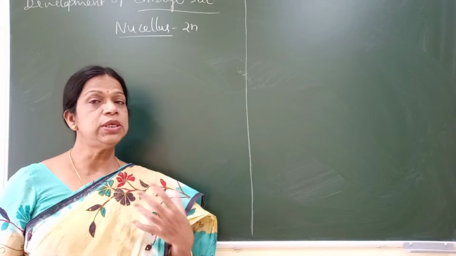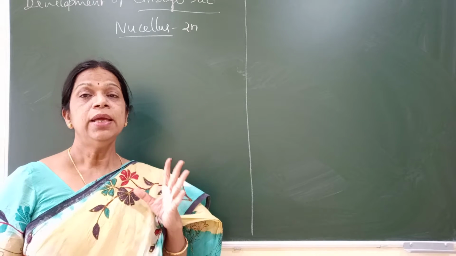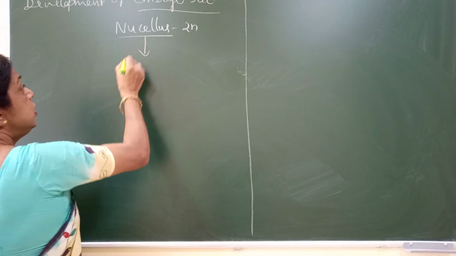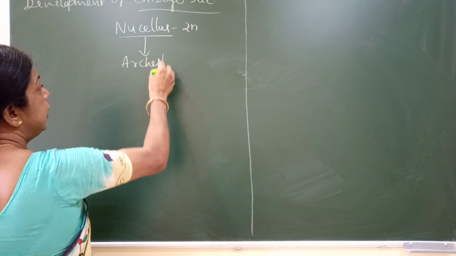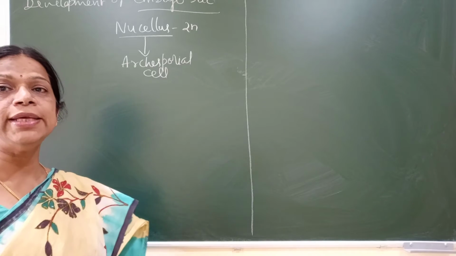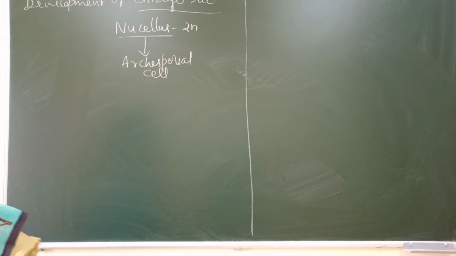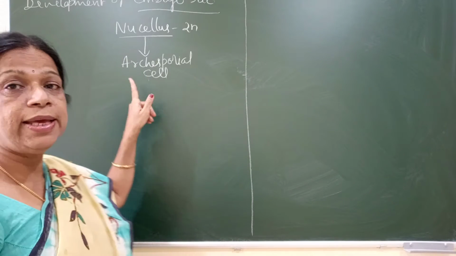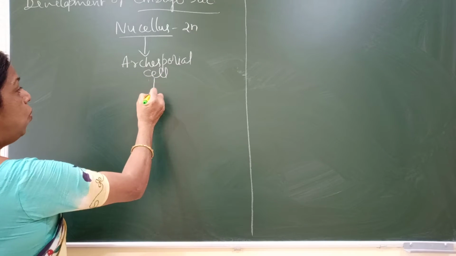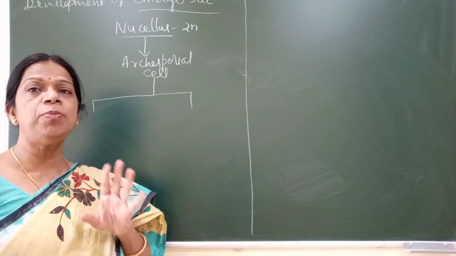The nucellus may have hundreds of cells, but only one cell will function as the megaspore mother cell. But before that, it is called the archisporial cell. This archisporial cell will undergo one mitotic division to form two cells.